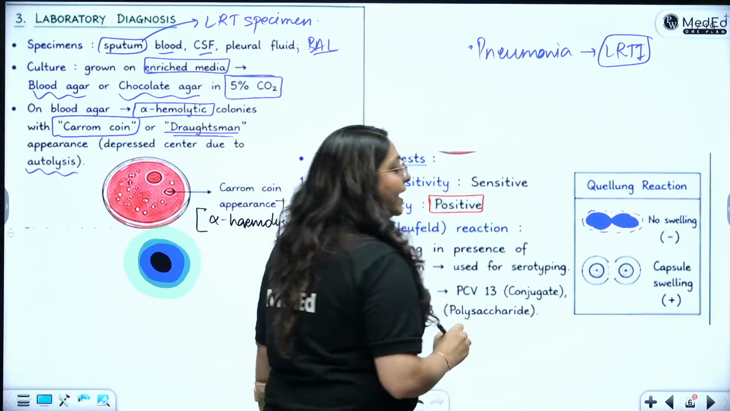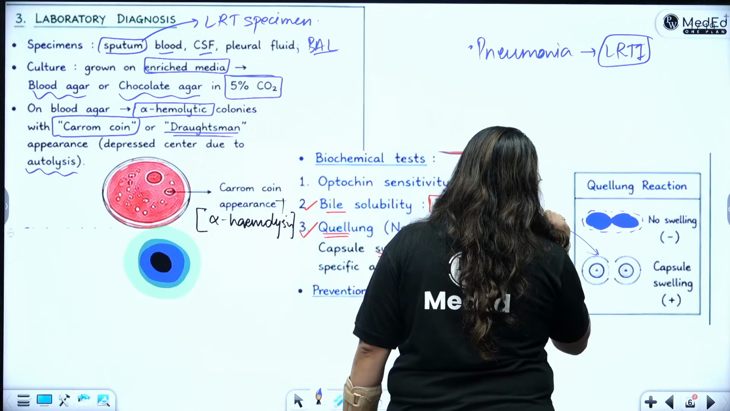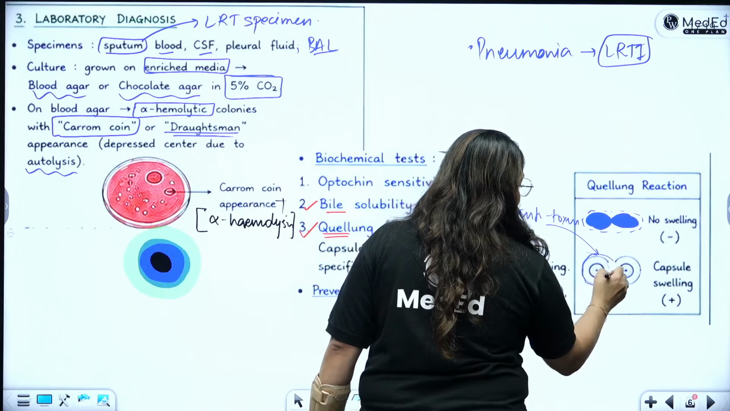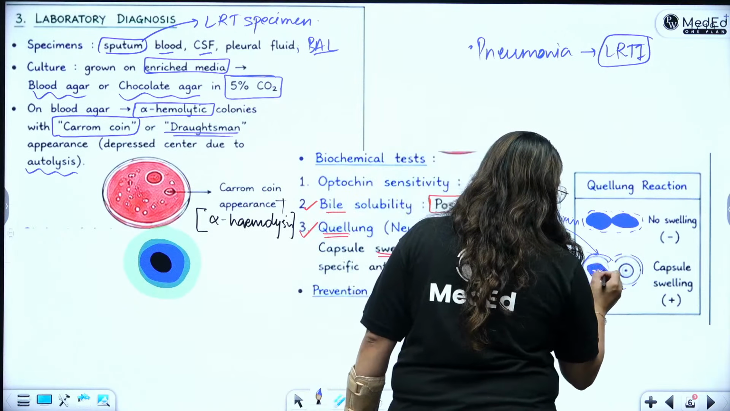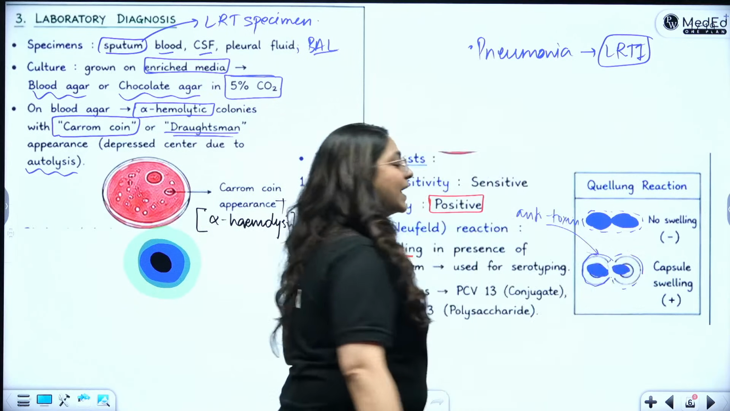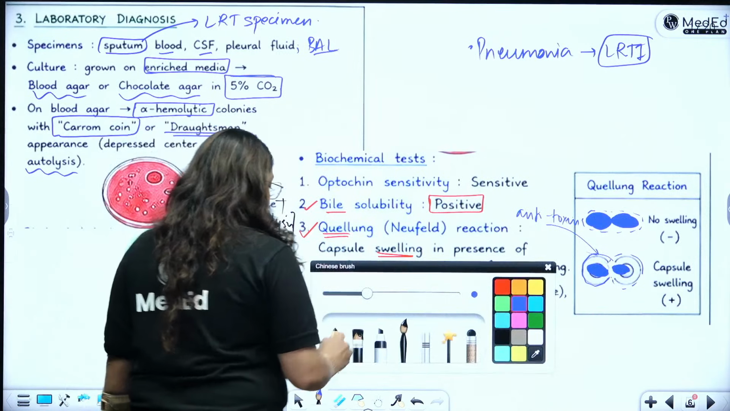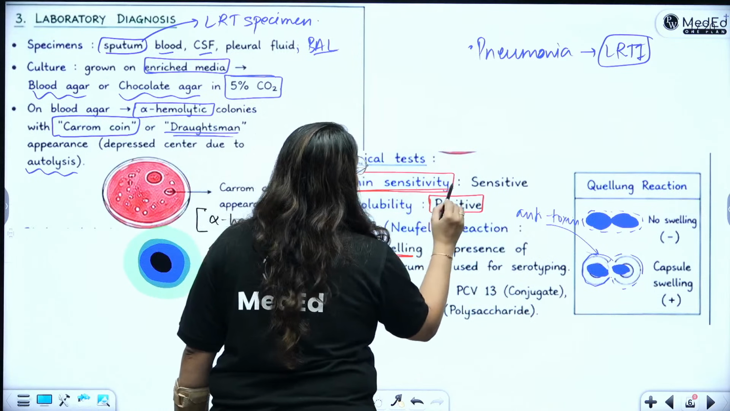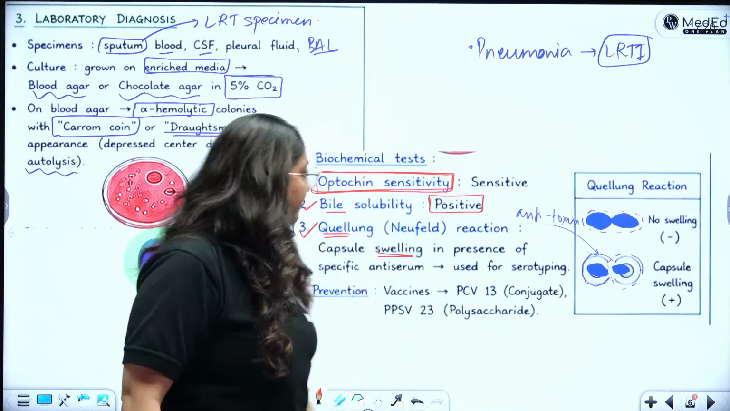And then when I add antiserum, what have I done? I have added antiserum on top. So after adding it, I can see this refractile or swollen capsule of the two, right? The bacteria are still over here, but the capsule is getting swollen. That is the Quellung reaction. Next, what will you detect? You will do optochin sensitivity. This is very, very specific for pneumococcus, where it is optochin sensitive, right?